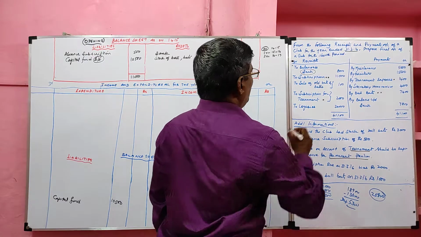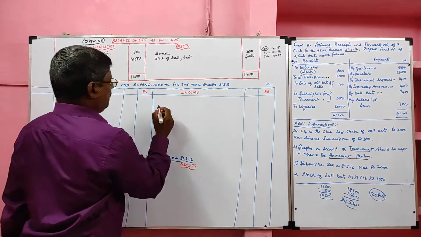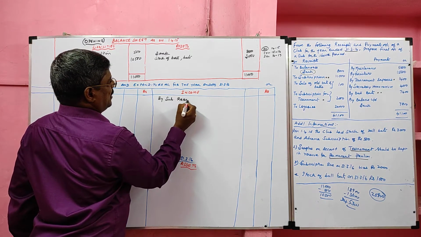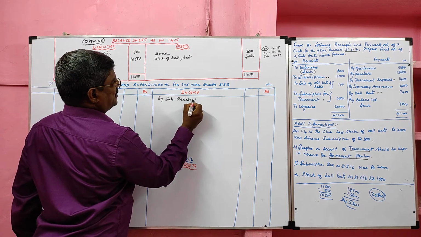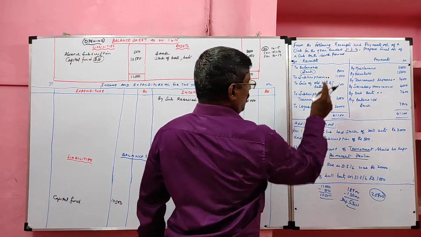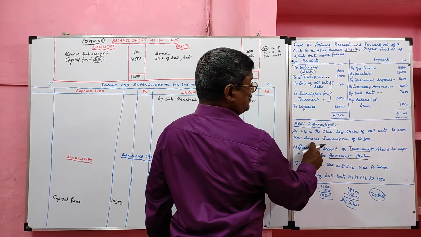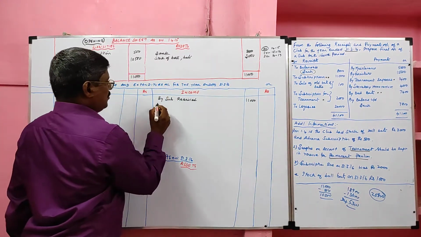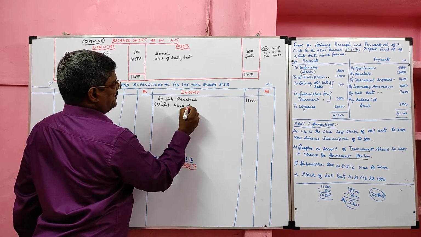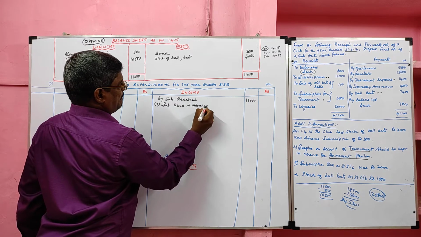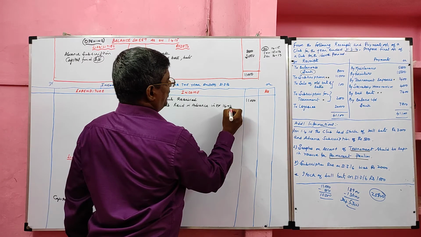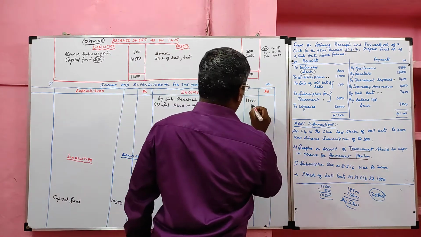Yes, now I am going to solve. Subscription received is a revenue receipt, recorded in the income column. Then we have two adjustments. One is last year's subscription received in advance. In 14-15 we received a subscription in advance, how much? 500.